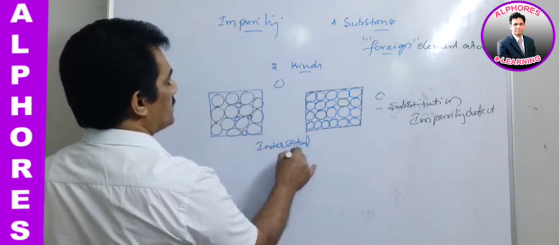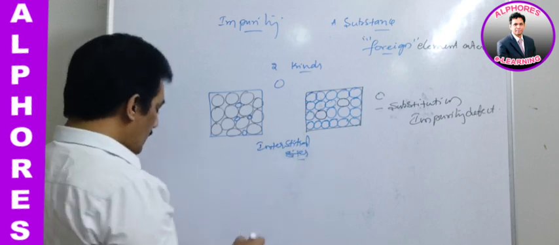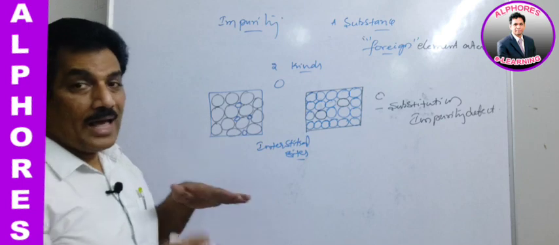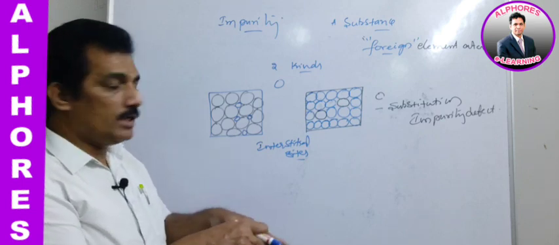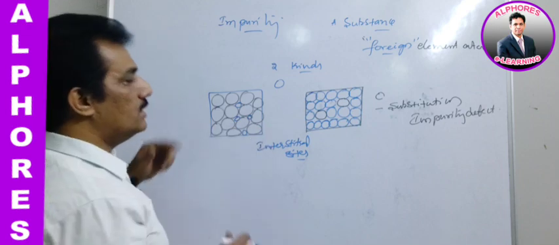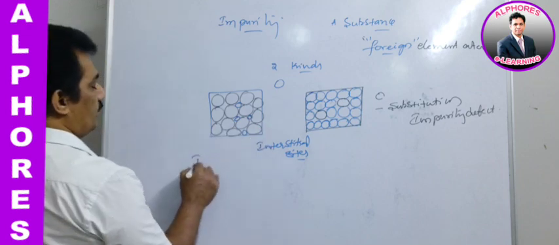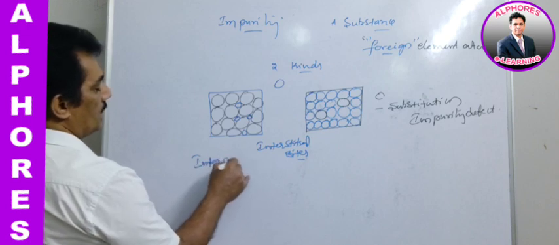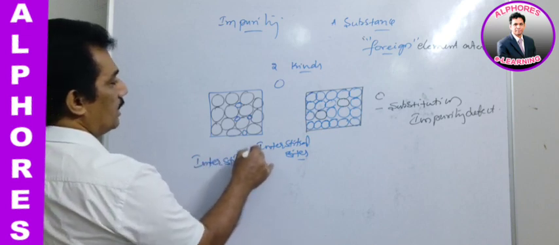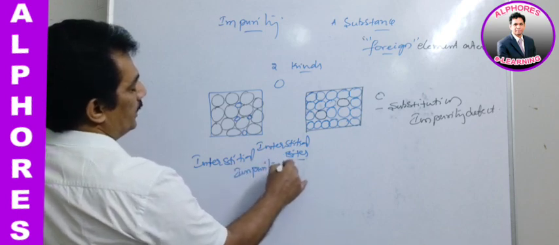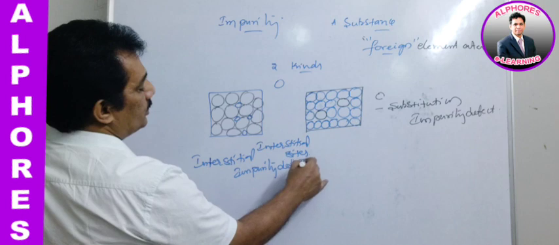In case the foreign element or the third element atoms are incorporating into the gaps, into interstitial sites, then such type of defect is known as interstitial impurity defect. Are you observing the difference?